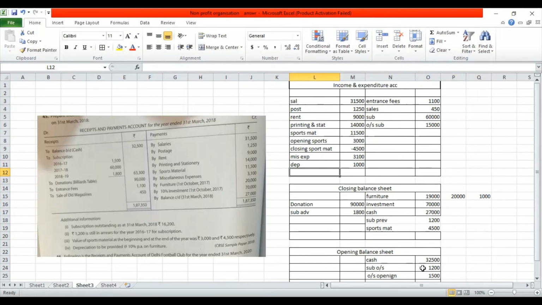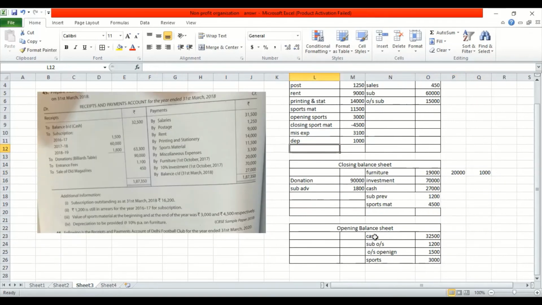I will also close my opening balance sheet to get the capital fund in the business. So the capital fund has to be transferred to the closing balance sheet. You should be adding the surplus, and then your sum should tally. So let's do the calculation quickly.